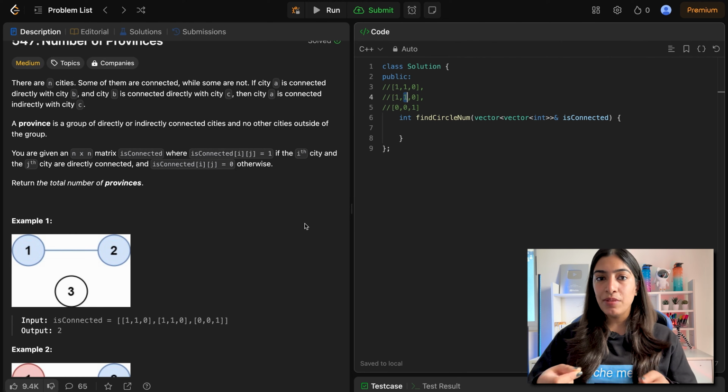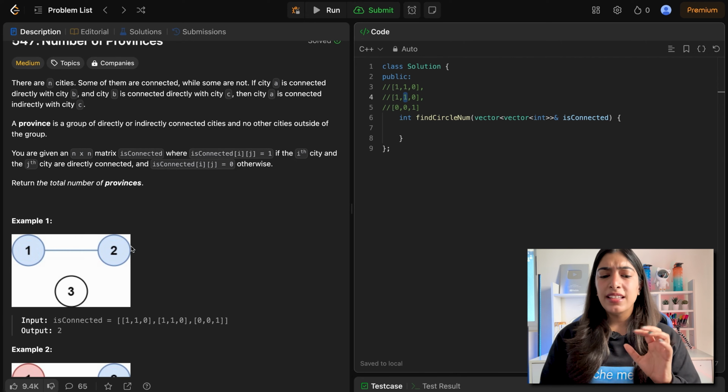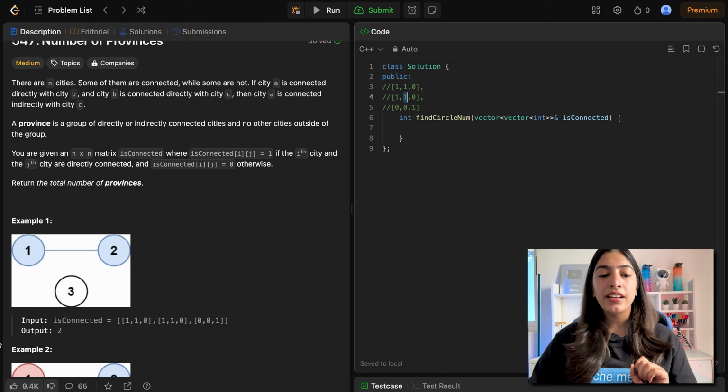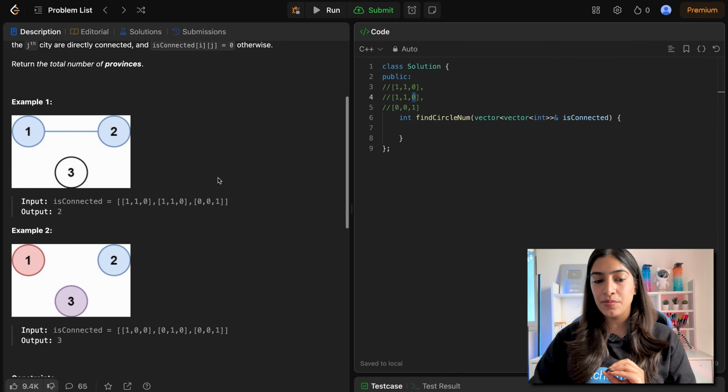Now in the adjacency matrix, you can note these small things, that is, a node connected to itself. There is no self edge or loop given over here, but it is the same node, so you can say that it is directly connected. These little things you need to keep in mind. Here see, 2 is connected to 1, 2 is connected to itself, 2 is not connected to 3, that is why it is 0. 3 is not connected to 1 or 2, that is why it is 0, 0, 1. So I hope you have understood how the adjacency matrix looks.